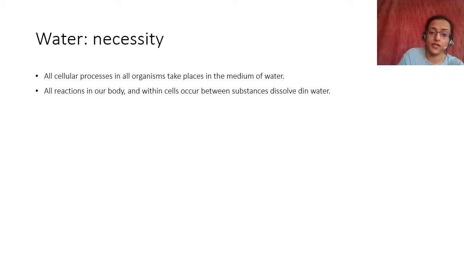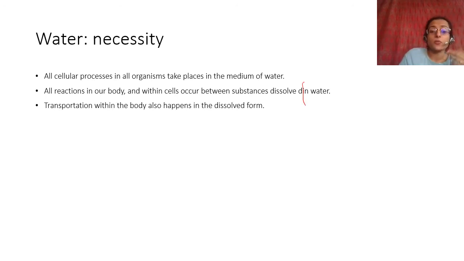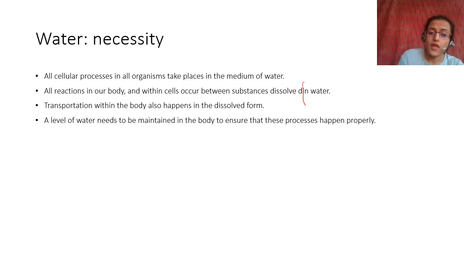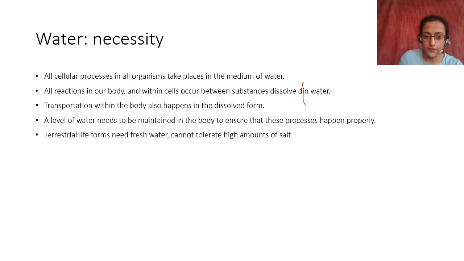All reactions in our body and within our cells occur between substances dissolved in water. Transportation within the body also happens in the dissolved form. Even in plants or animals, transportation occurs, in animals, through the blood, right? So blood is also made up of water. You have to keep drinking water all through the day, otherwise you get dehydrated. Plants require so much water. That is why they grow such deep roots that need water all the time. So all of these things require water, and a level of water needs to be maintained in the body to ensure that these processes happen properly.